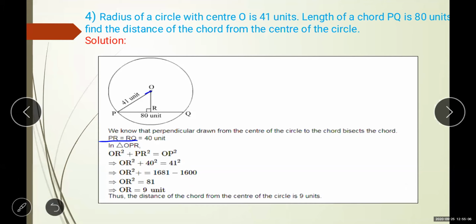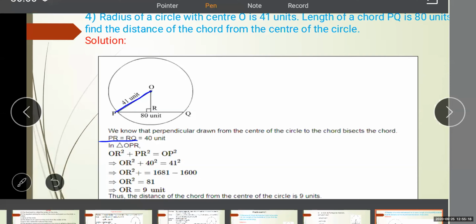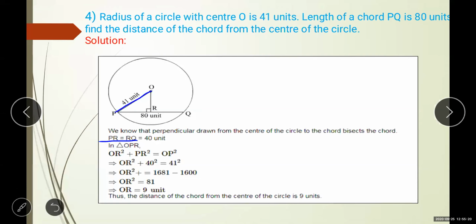Now here we got a triangle because it is perpendicular. जो chord पे जो segment आता है, that is the perpendicular. So here we got a right angle triangle. Apply the Pythagoras theorem. What is the Pythagoras theorem? OP square, hypotenuse square, is equal to side 1 square, that is OR square, plus side 2 square, that is PR square.